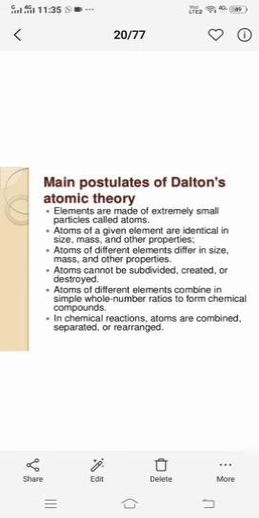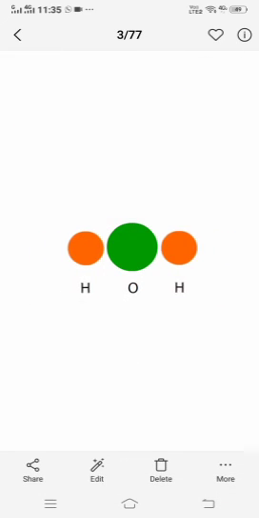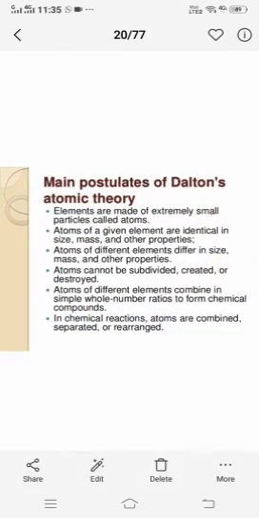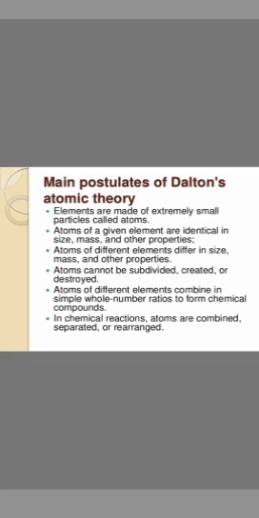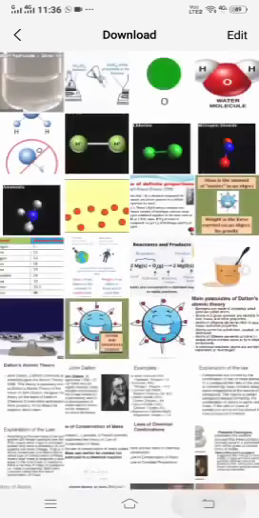Last one, children. This I'm going to state and then I'm going to leave you. In chemical reactions, atoms are combined, separated, or rearranged. We have seen this. Look at this: atoms are combining, atoms are rearranging. You are going to find the rearrangement. Atoms combine, rearrange themselves, get separated, and you are going to find a new compound. Okay, I hope you have understood this.